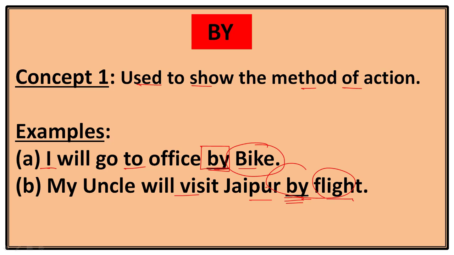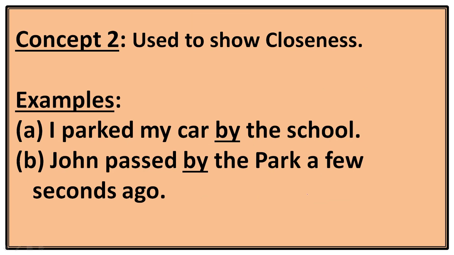All right, let's see concept 2. It says used to show closeness, or proximity. So let's take an example. I parked my car by the school. I parked my car nearby the school. The actual meaning of this sentence is near the school. Closeness means nearness. So we will use by as the preposition in this sentence.